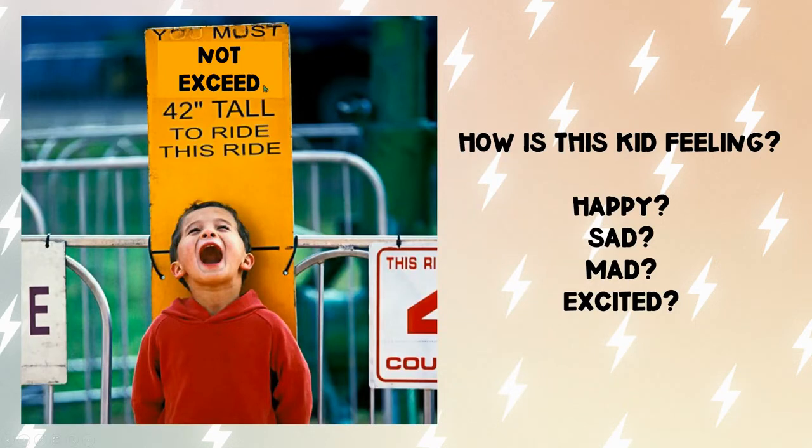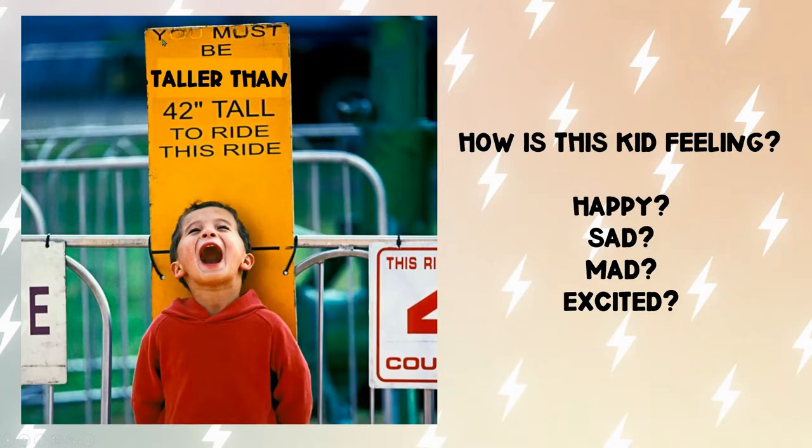But if we change the words again and it says, this time you must not exceed 42 inches tall to ride this ride. Now, how is this kid feeling? If you must not exceed, that means you cannot be taller than this line to ride this ride. So this kid does exceed 42 inches tall. So he is mad. He is sad. He is not getting to ride this ride.